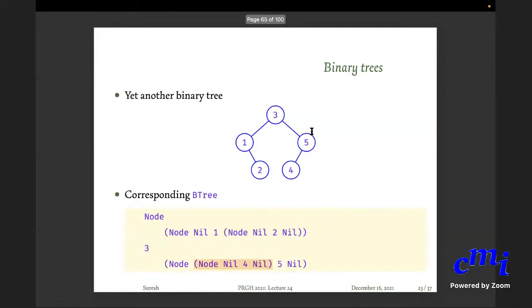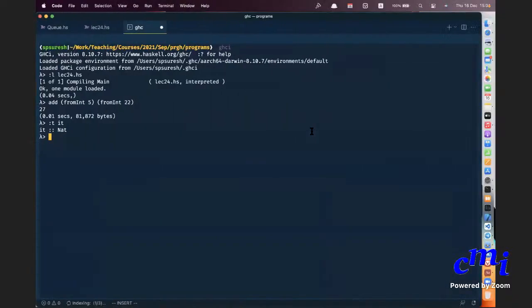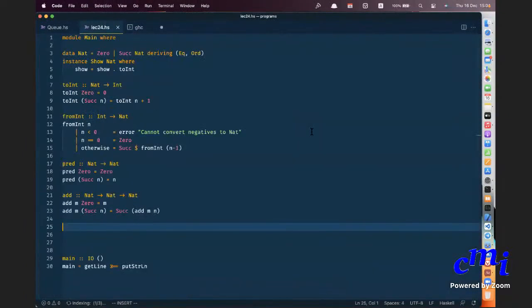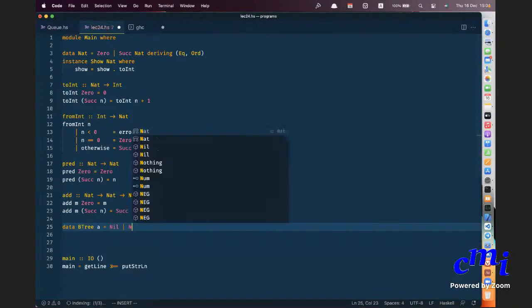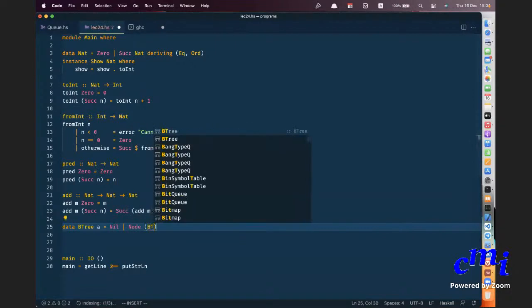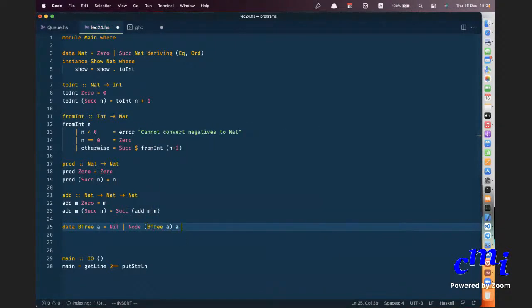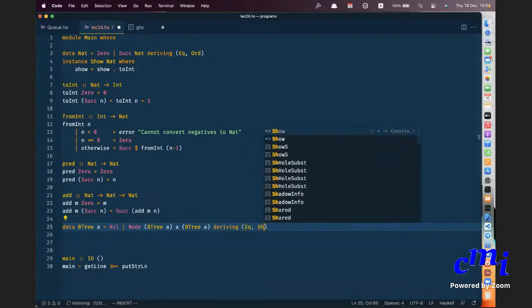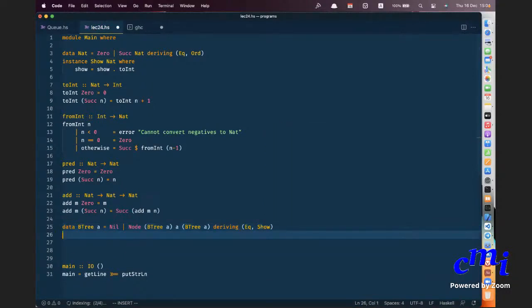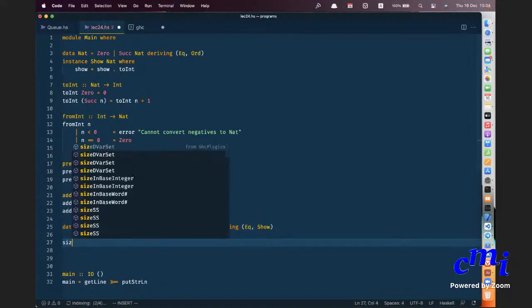Okay, so you can write several nice functions on this thing. Let me go to code, and you can sparingly come back here. So data BTree a equals Nil or Node (BTree a) a (BTree a), deriving Eq as well as Show for now. Okay, great. And let me define a first function.